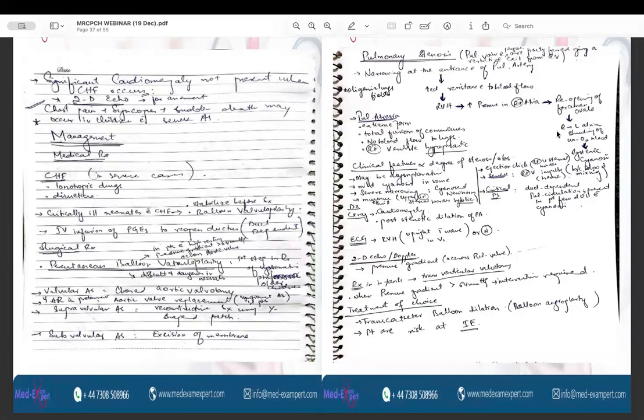Because of reopening of the foramen ovale and increased pressure, the blood will be flowing from the right side to the left side. So whenever the blood flows from the right side to the left side, there is cyanosis. So there will be systemic cyanosis there.